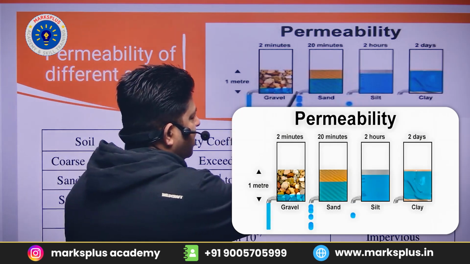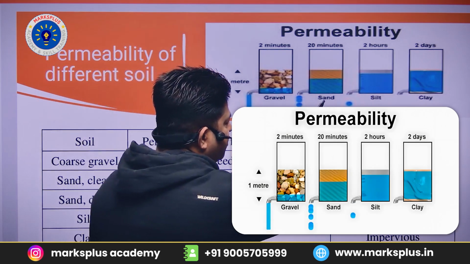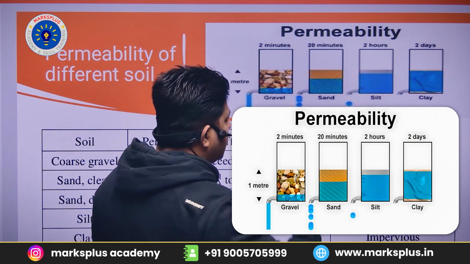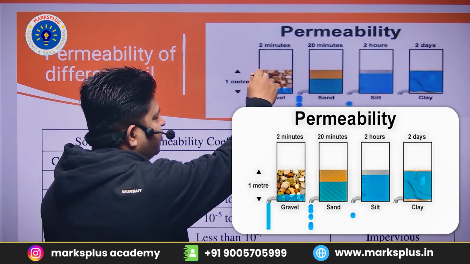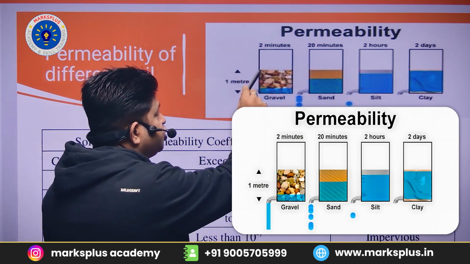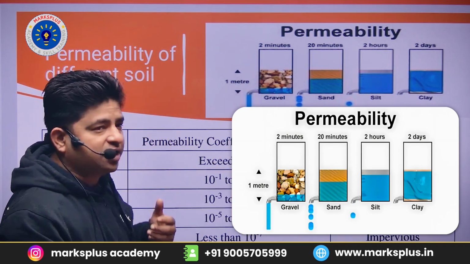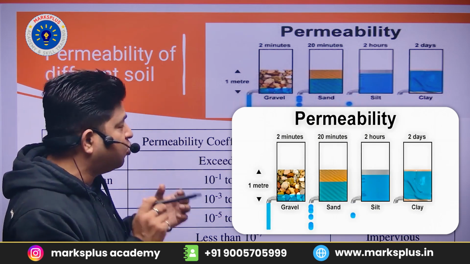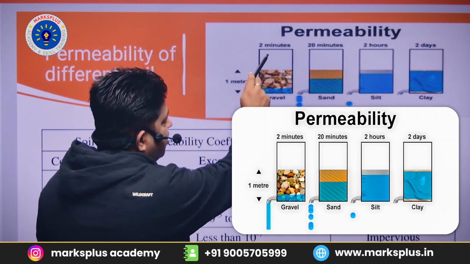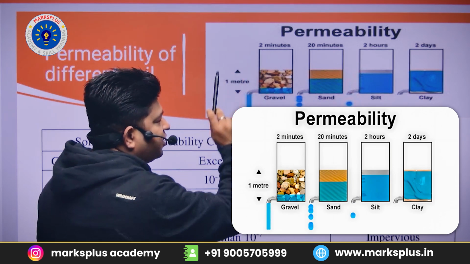For example, अगर हमारे पास 4 कंटेनर हैं, and if we place gravel in one container, sand in another container, silt in another, and clay in the other container. So अगर हमने इसको पानी से भरा हुआ है, इस कंटेनर में हम पानी भरते हैं, तो we can measure the discharge of water, and the time taken by the water to pass through the gravel will always be lesser. क्यों? क्योंकि size of void will be greater. That means when water flows through the container containing gravel, it will hardly take 2 minutes.